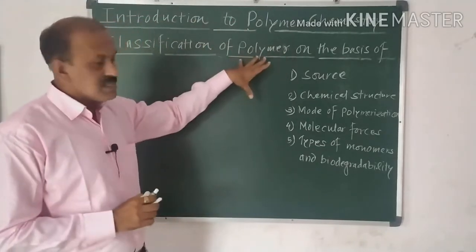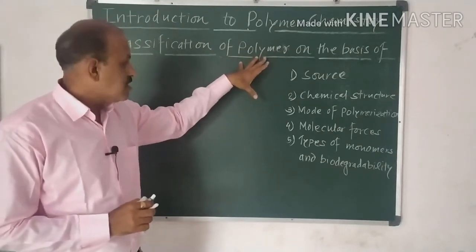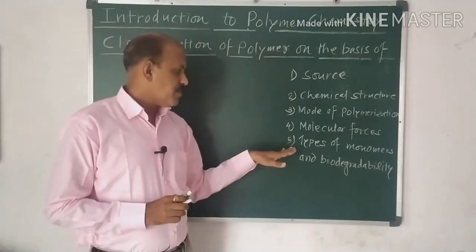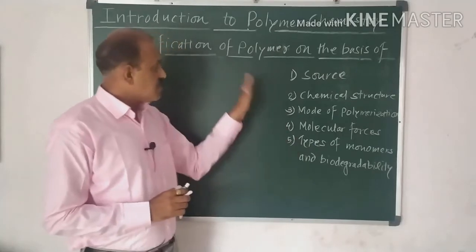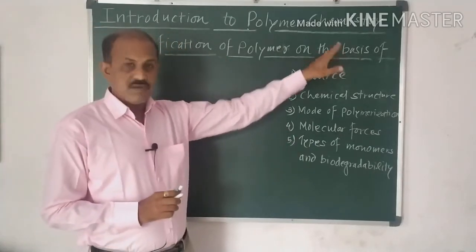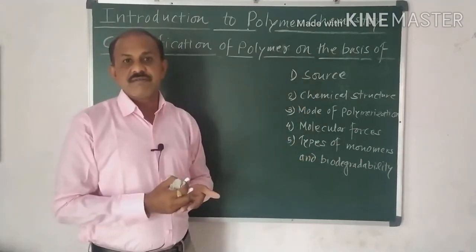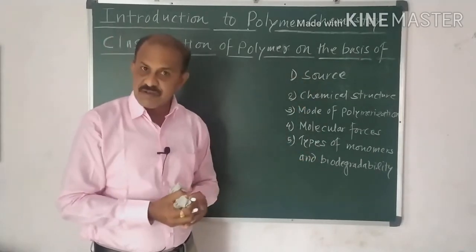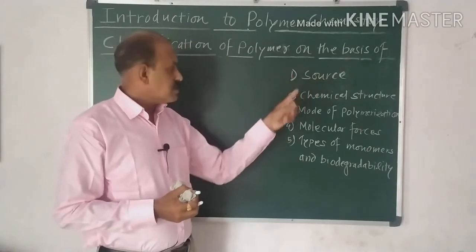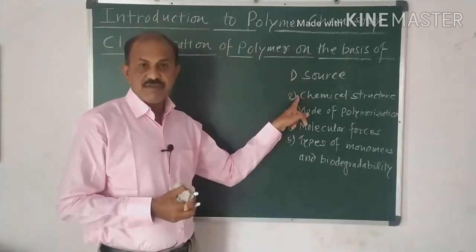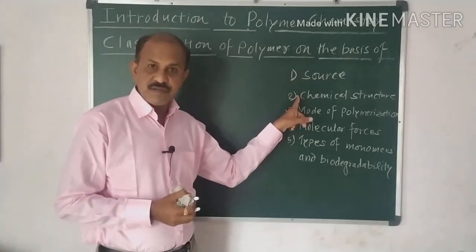Now we have to discuss the classification of the polymers on the basis of 5 types. What are they? First of all, classification on the basis of source, that is, what is the source for the preparation of the polymers. Then chemical structure, how the structure of the polymer is.